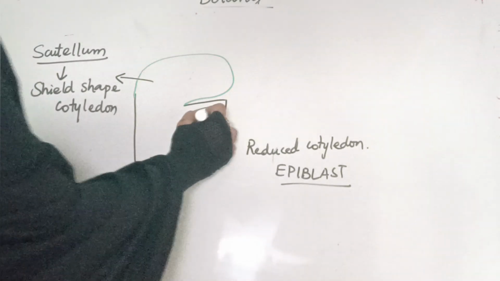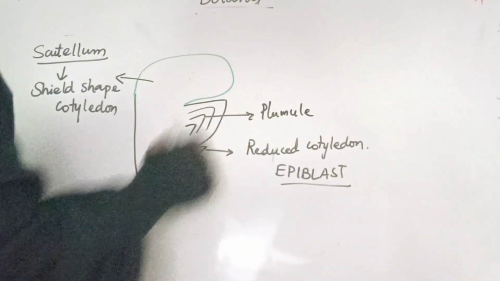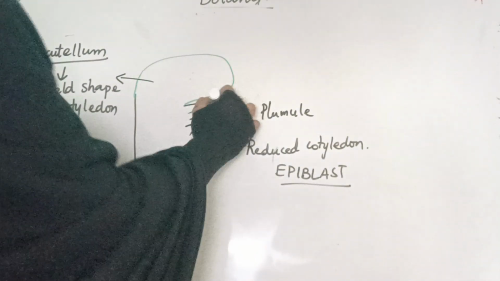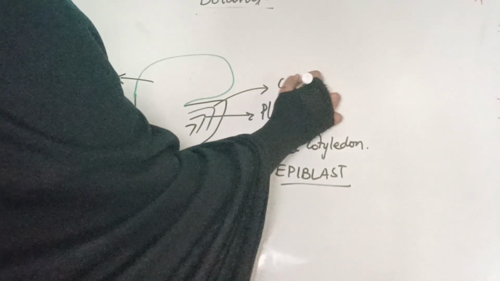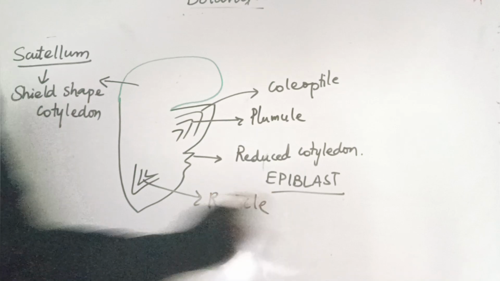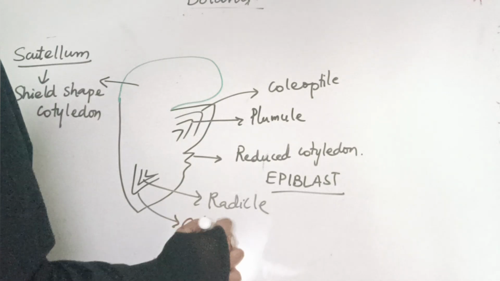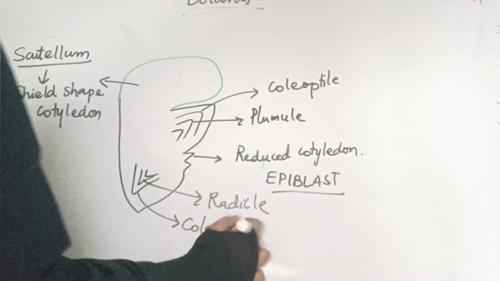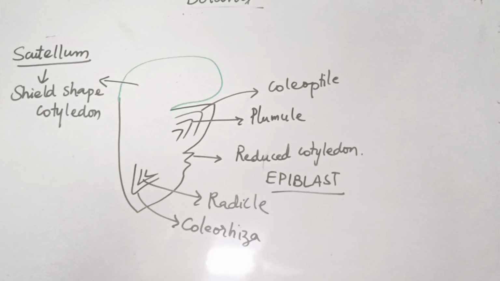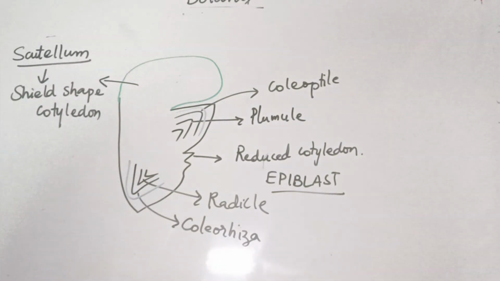Here is the plumule, which later on will develop into the shoot system. The covering of the plumule we call the coleoptile. And here is the radicle, and the covering of the radicle we call the coleorhiza. The radicle will later on give rise to the root system. And where can you find the embryo then? This whole part from here till here, we call the embryo. I hope this is clear.